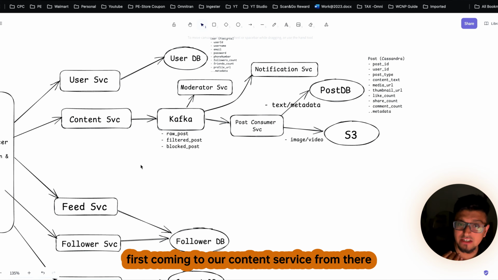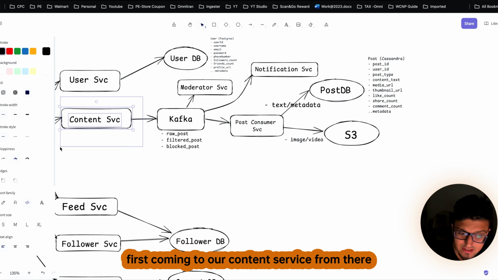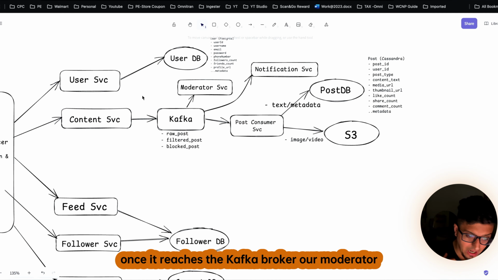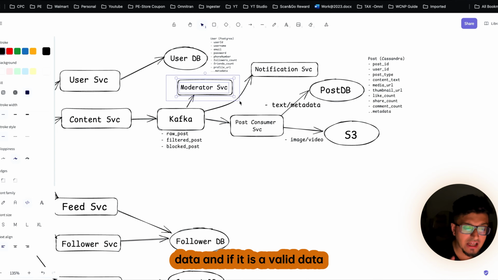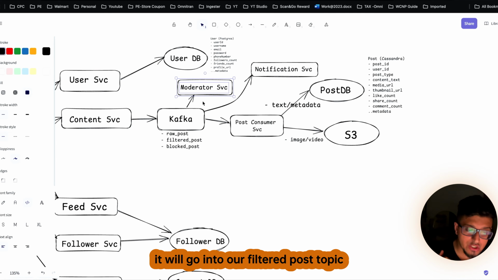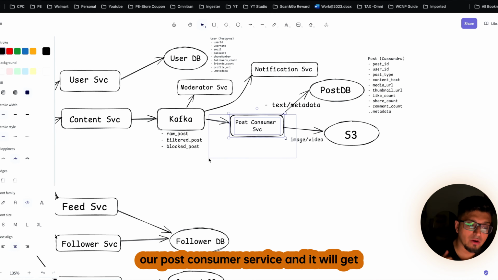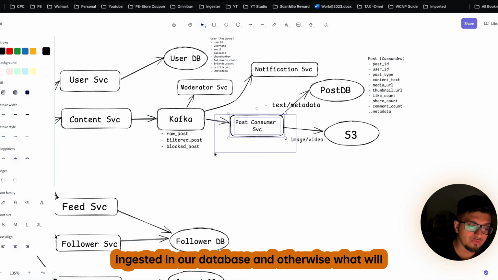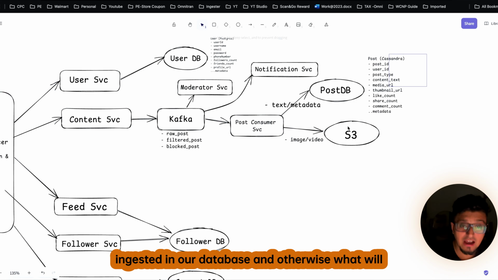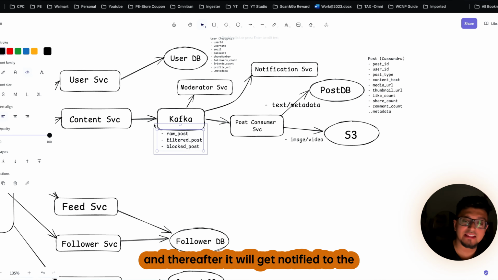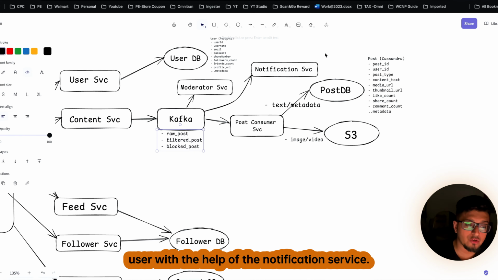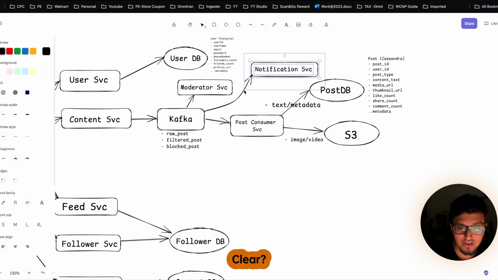So the file or the data is first coming to our content service. From there, it is going to our Kafka broker, and once it reaches the Kafka broker, our moderator service is first checking the validity of the data, and if it is valid data, it will go into our filtered post topic, and from there, it will get consumed by our post consumer service, and it will get ingested in our database. And otherwise, it will go into our blog post, and thereafter it will get notified to the user with the help of the notification service.